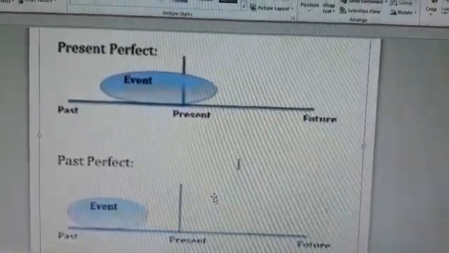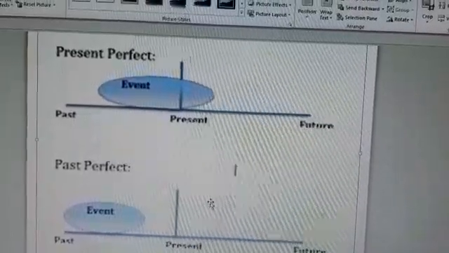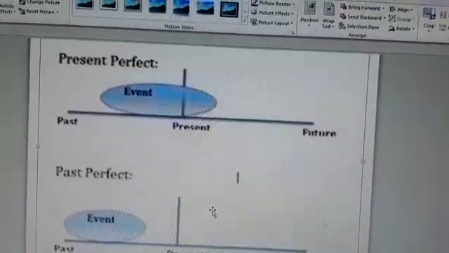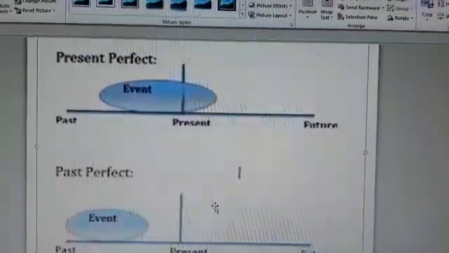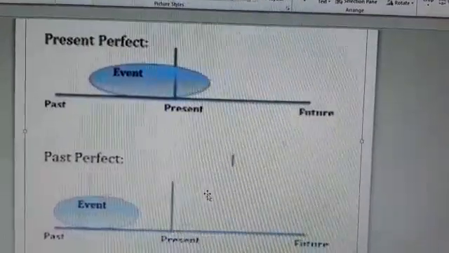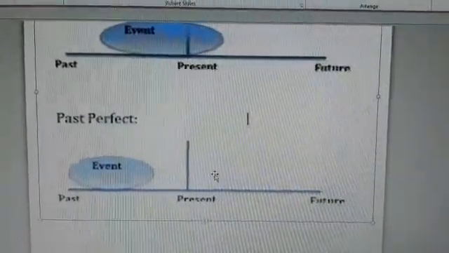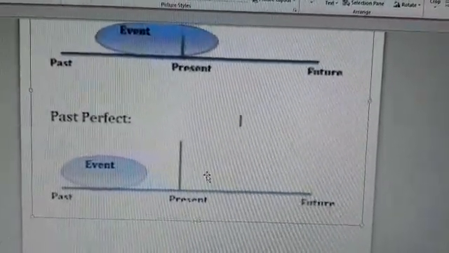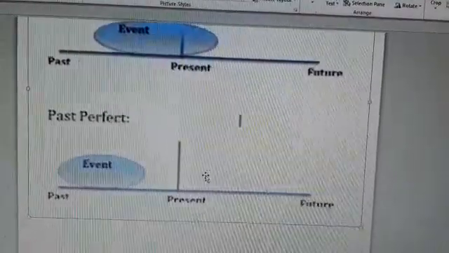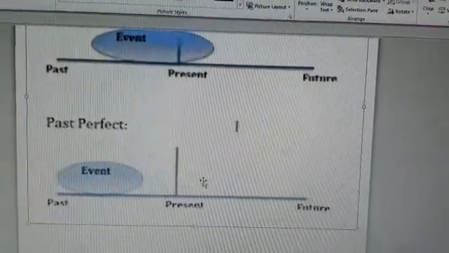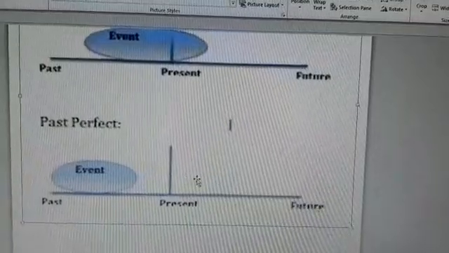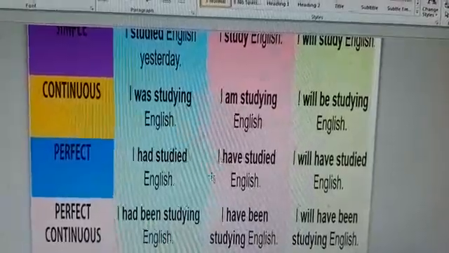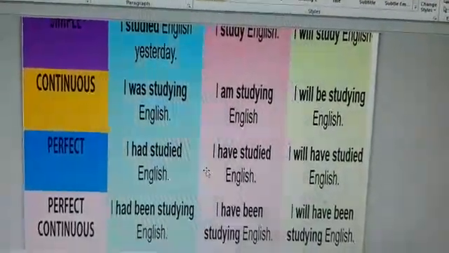If you see this picture, on the top it is present perfect. That means an activity which started in past and has some influence on present, जिसका असर अभी भी present में है. However, if we see past perfect, an event started in past and did not continue or did not have any influence on present. That means जो activity past में start हुई वो past में ही खत्म हो गई है. This is called past perfect. So let's go back to the rule of past perfect. So I had studied English. You can say he had studied English or they had studied English.